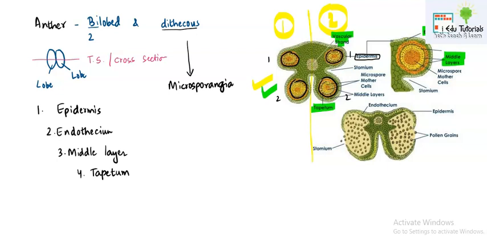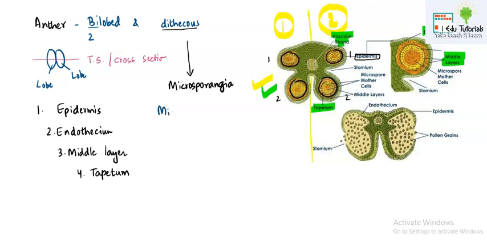Bilobe means 2 lobes. Now we will see that inside the microsporangia will be a bag that will contain microspores. But prior to that, what will be the cells that have to go through meiosis to form the gametes?